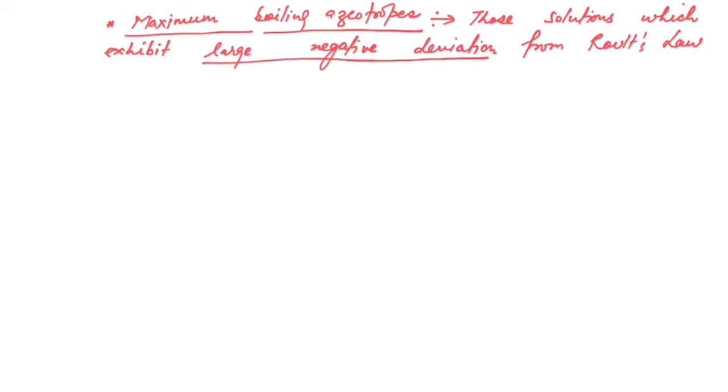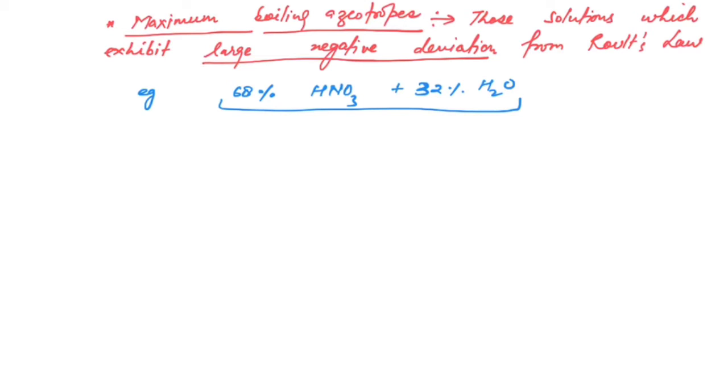For this we are taking an example, the same example that we have taken before: 68% HNO3 solution. 68% HNO3 solution means 68% HNO3, then 32% will be water. So this solution is an example of a maximum boiling azeotrope. Why are we calling it a maximum boiling azeotrope? First, it exhibits negative deviation from Raoult's law. The overall pressure of this solution is less than the partial pressures of HNO3 and H2O.